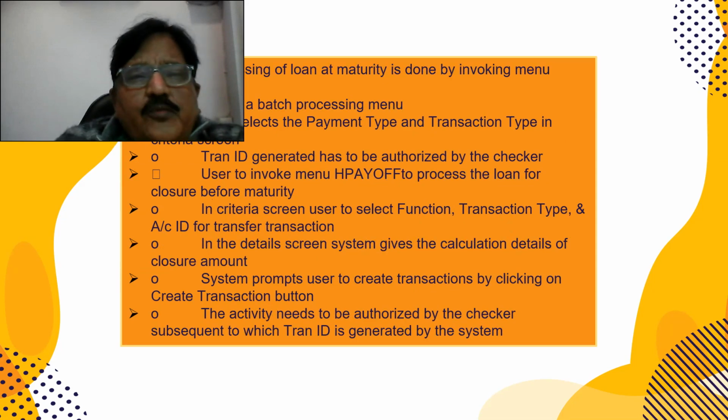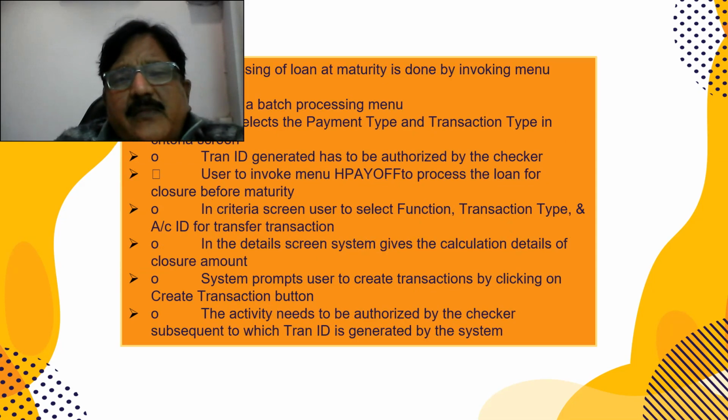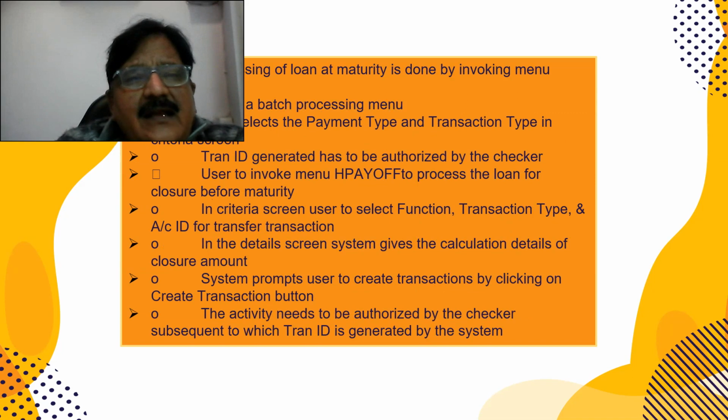And if you want to process a loan amount on maturity, it is done by invoking menu option HLAMTP. Again, a batch will be run and you can view or print the report. Then the user will invoke HPAYOFF for closing the account, that is, for loan closure before maturity.